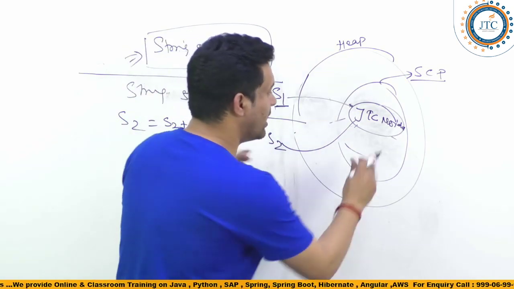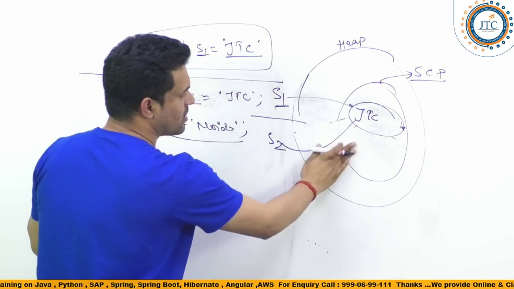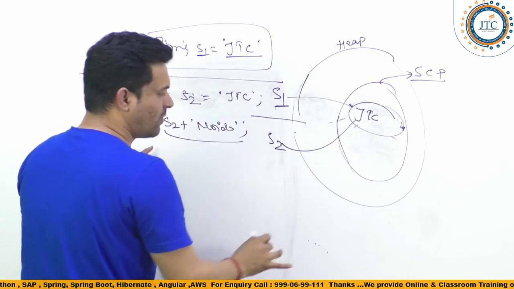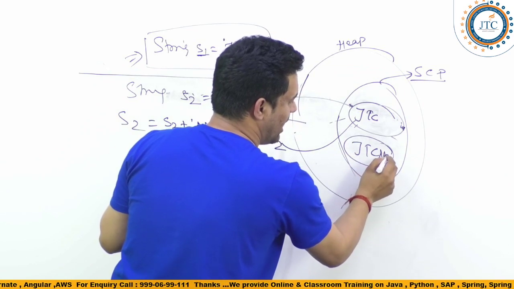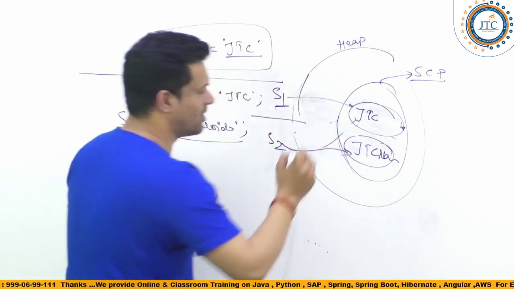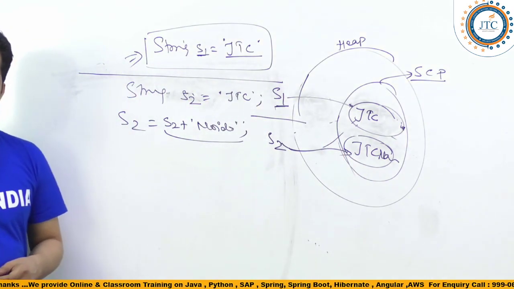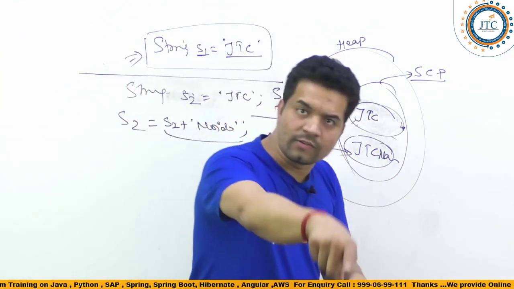Getting it? So whenever you do this, what will happen? It will create one more literal, JTC Noida, and now instead of the old one, s2 will point to JTC Noida. Is that clear now? Did you get my point? What is the role of string constant pool?